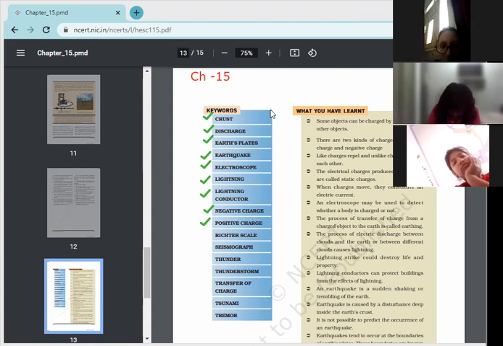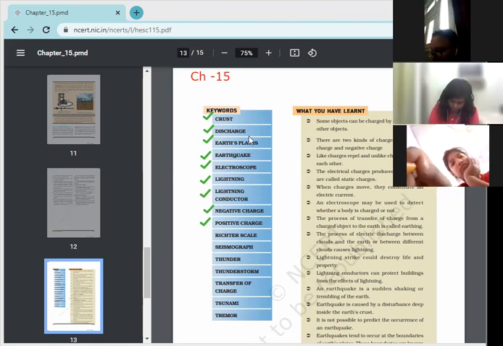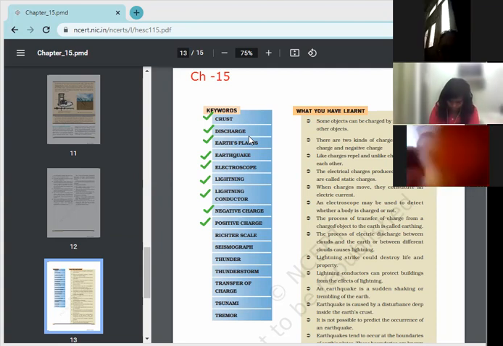Or negative charge is a flow of negative ions, and you may write down that positive charge is a flow of positive ions. Okay. I hope you have written these, children.